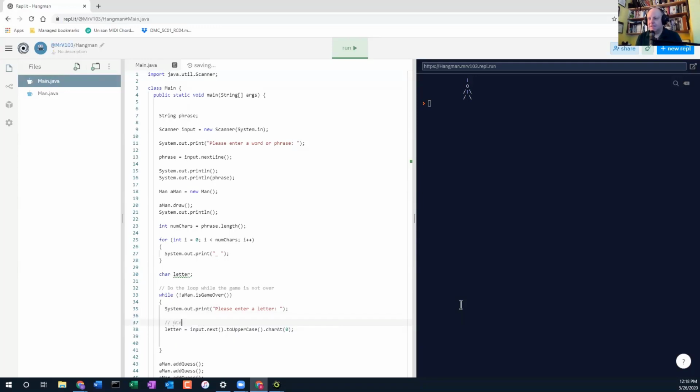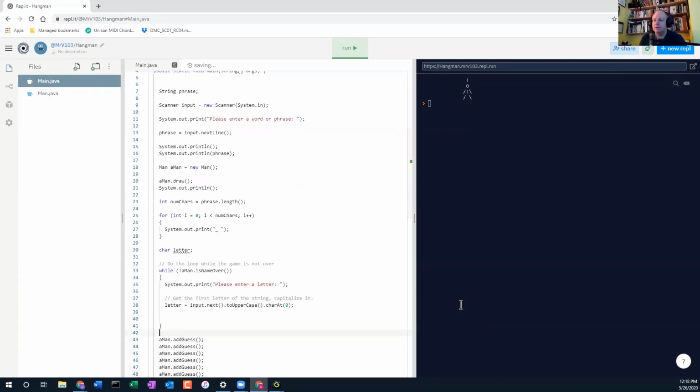So you'd have to say something, say get the first letter of the string, capitalize it, and yeah, I guess capitalize it. That way we're just dealing with capital letters.